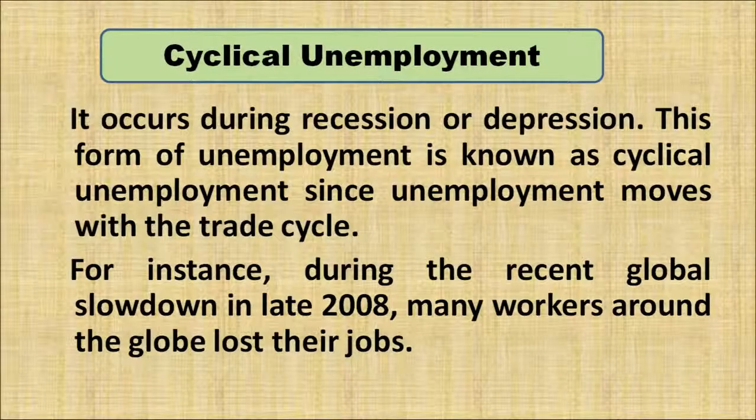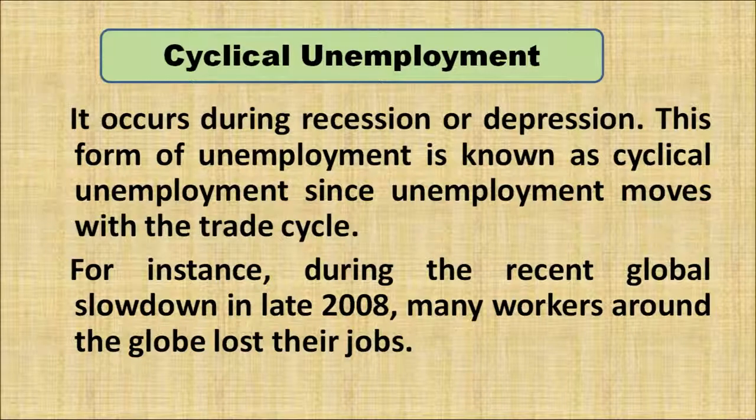It occurs during recession or depression. As I told you, when economic activities and production are going down, it is an example of recession. Or if it is for a longer period, it will be a depression. In that case, employment opportunities will also go down, and there will be unemployment in the economy, which is a major problem for an economy. So this form of unemployment is known as cyclical unemployment, since unemployment moves with the trade cycle.